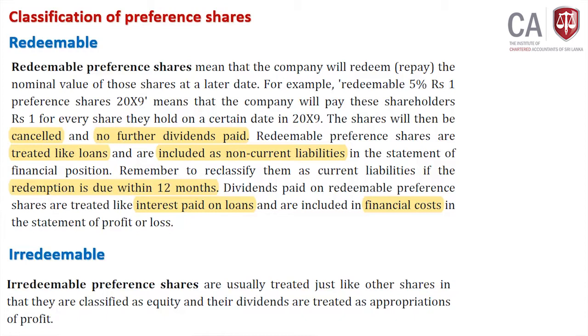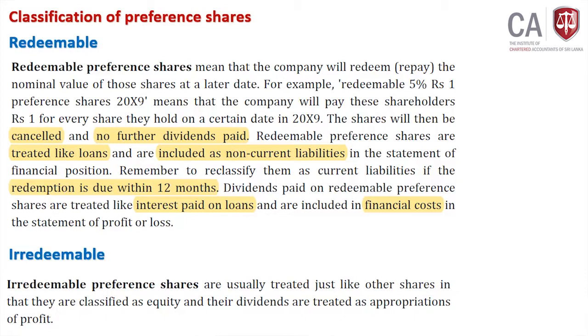Right? Fine. In short, preference shares mean you will receive fixed dividends, you can take cumulative dividends, and all preference shareholders are given priority before ordinary shareholders.